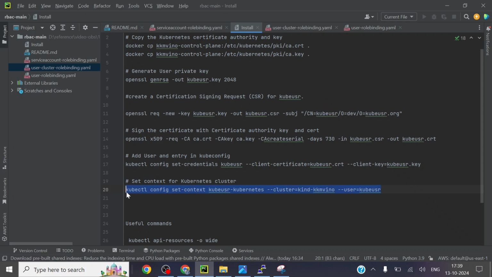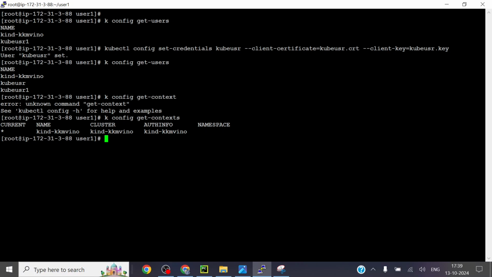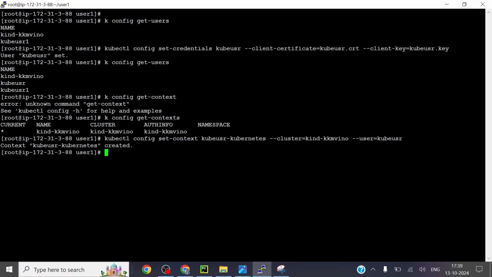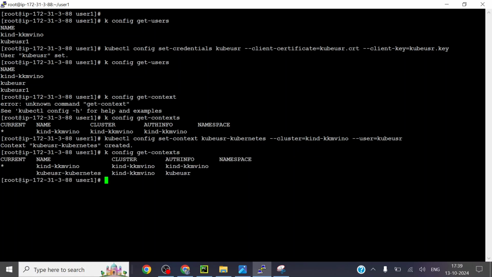Now what I'm trying to do is set context for the Kubernetes cluster. So I just copy this command. I'll explain what I was trying to enter over here. If I put kubectl get context, see, I have added a new context over here, right? Kube user hyphen Kubernetes with this user, whichever kube user I have created. So I have added an entry in the kube config, and this has the credentials of the new user. For instance, there is kube user 1, 2, and 3. A lot of contexts you can set.